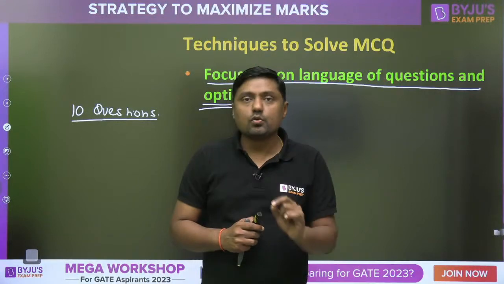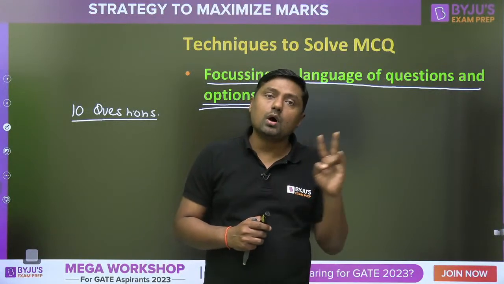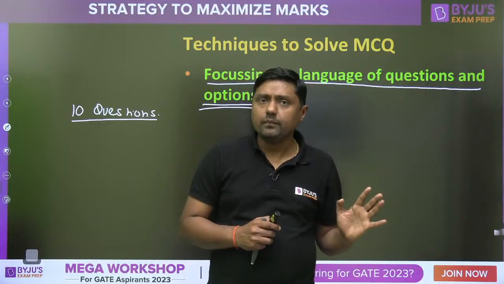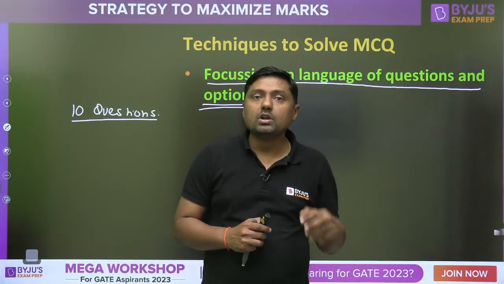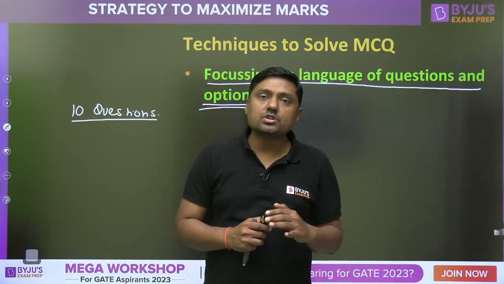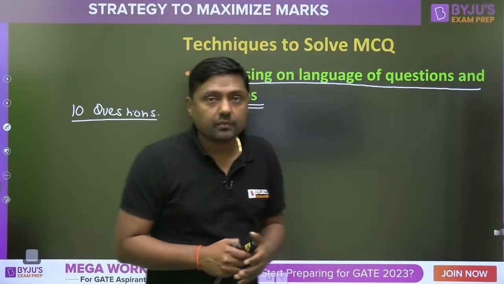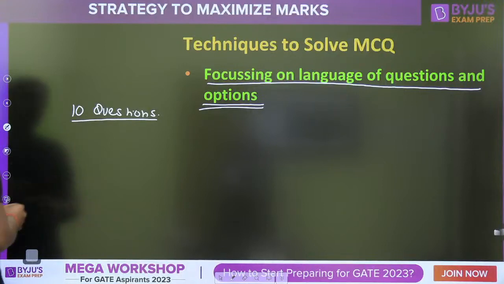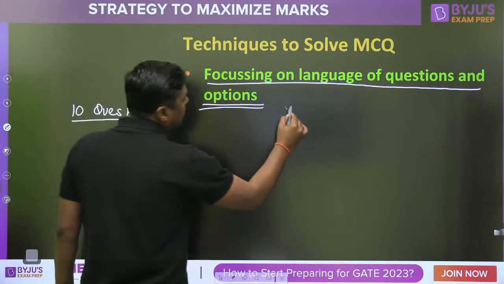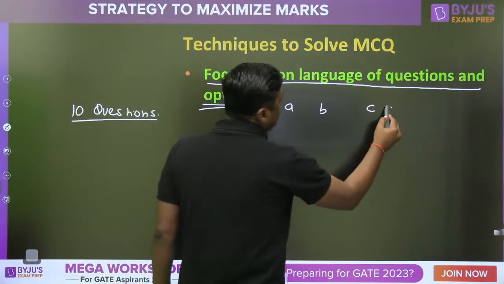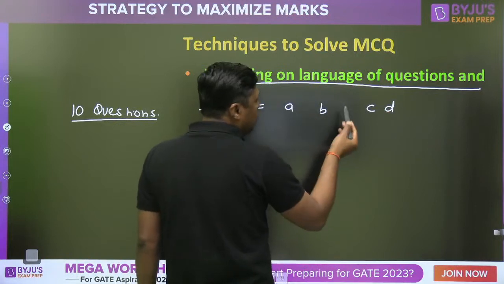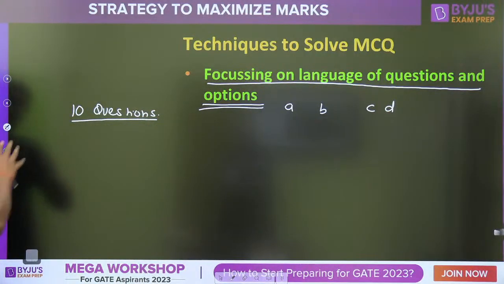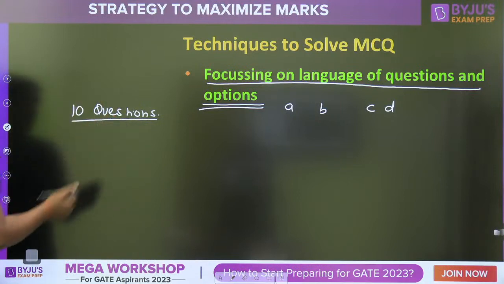How many questions may be right or wrong? Tell me. We are going to the probability: 50% probability, because out of 4, 2 are correct and 2 are wrong. Then there is a 50% probability that the answer may be right.